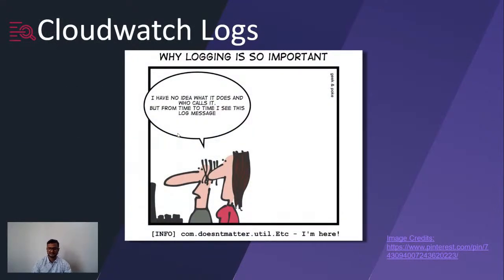The next part is logging and monitoring. Logging and monitoring are among the most important parts of a project, but they are also the most underrated or underestimated things when we deploy an application. It is important to understand that in a production environment, these are the only source of information. For example, the dashboards that we create based on the logs are the only source of information for us. In production, not anyone can log into the production account and check the logs there directly to see how things are happening.